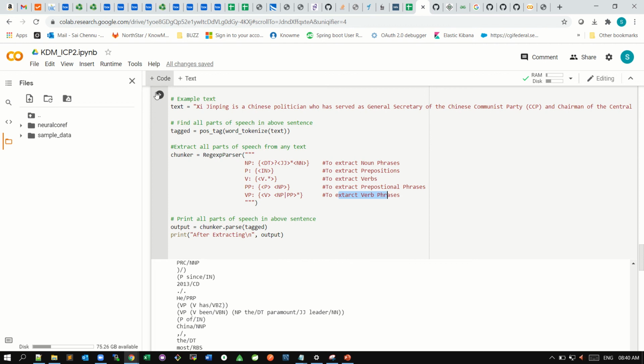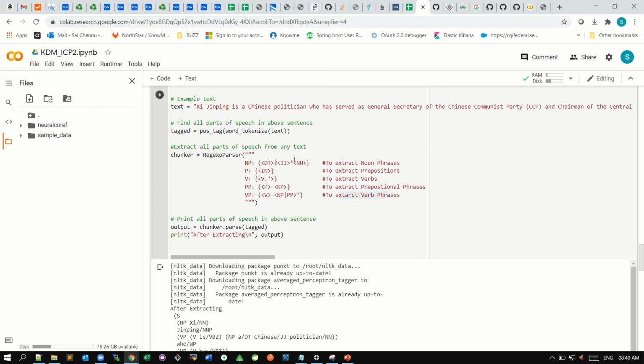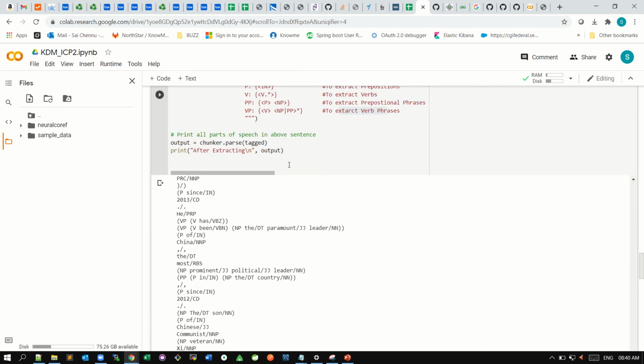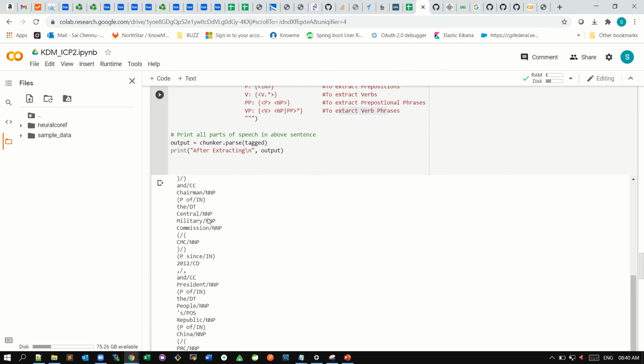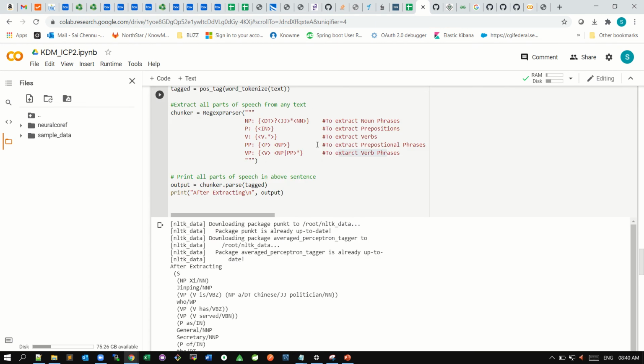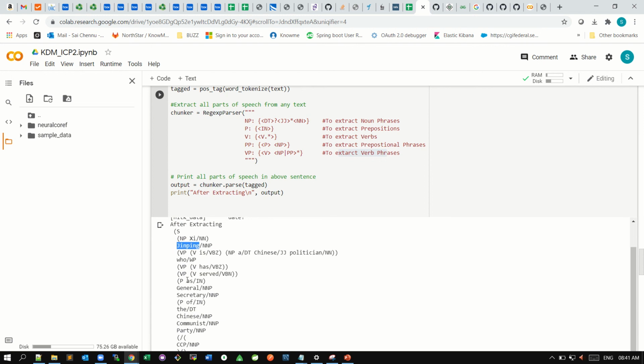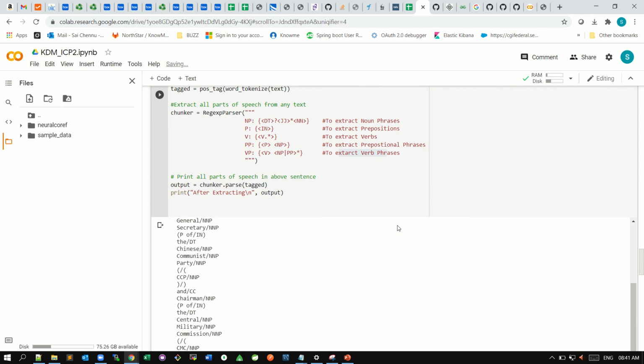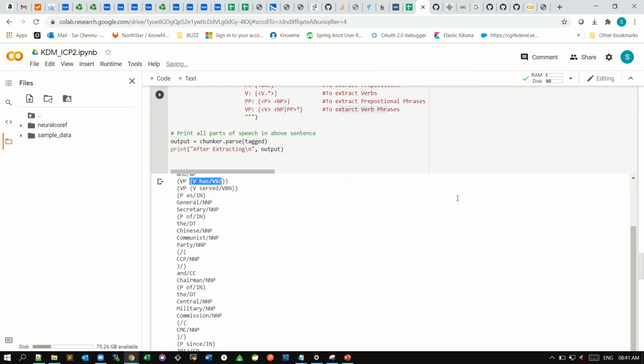If we run this code for parsing, it will show all kinds of parts of speech. For example, Xi refers to NP. Like this, it will show each word, and whether it is a verb or noun or the like. So this is what parsing means.